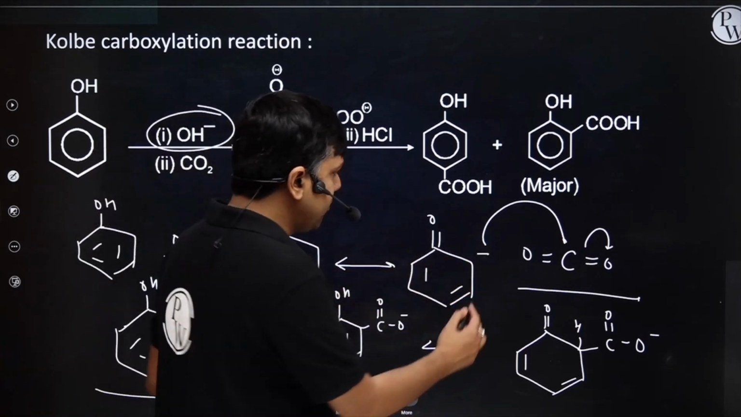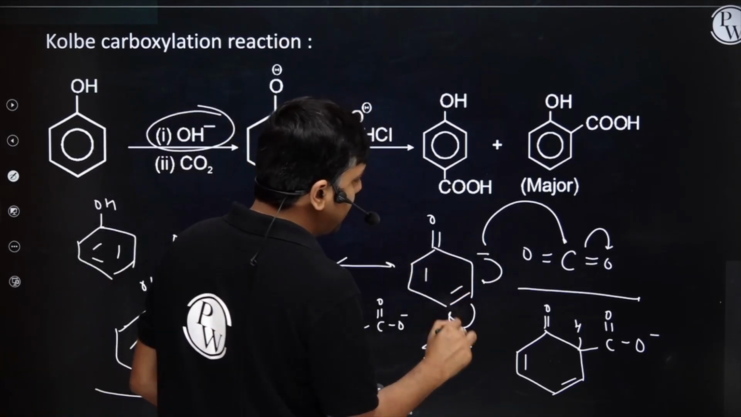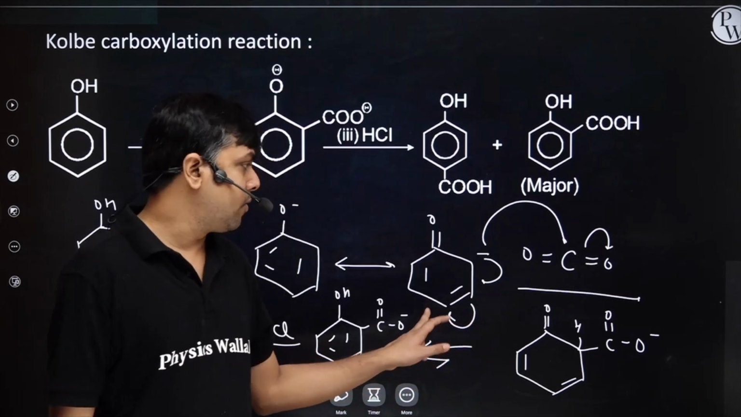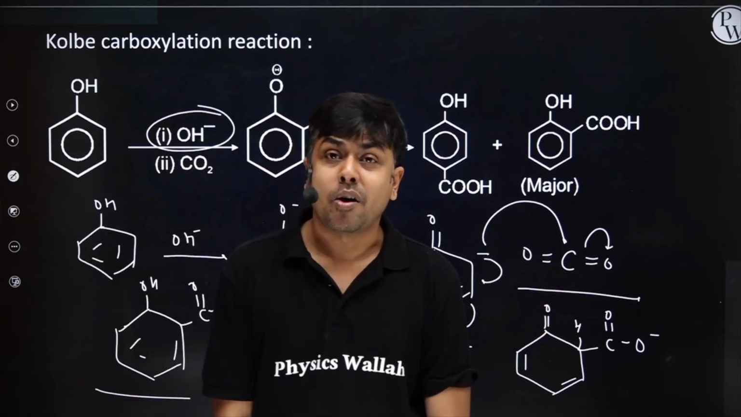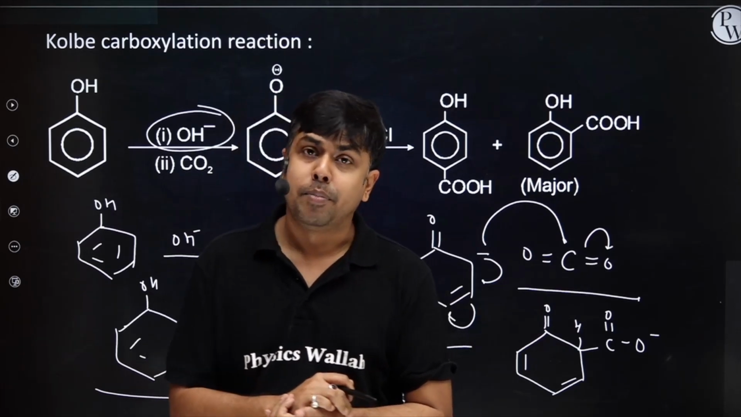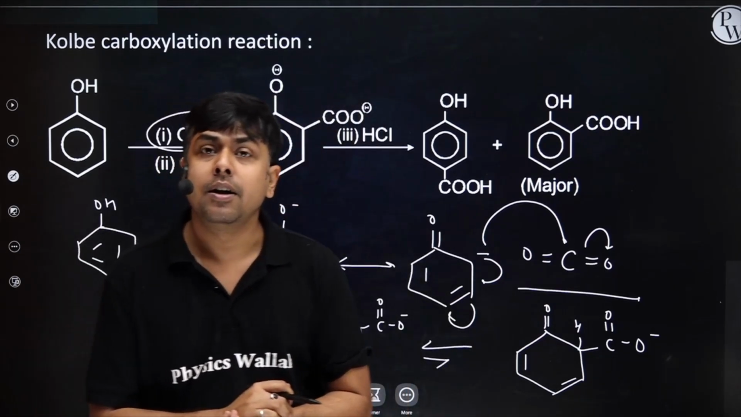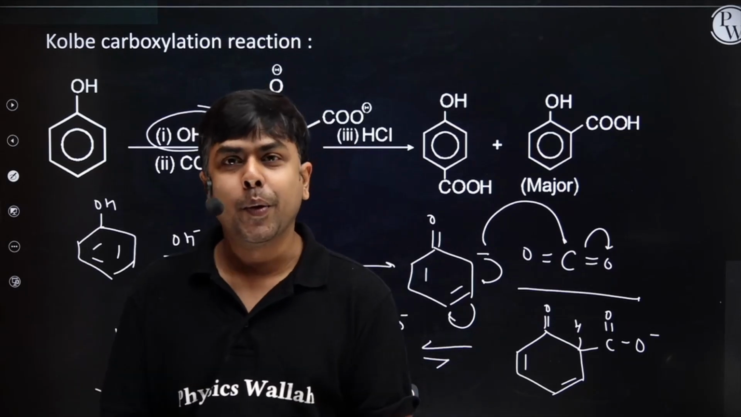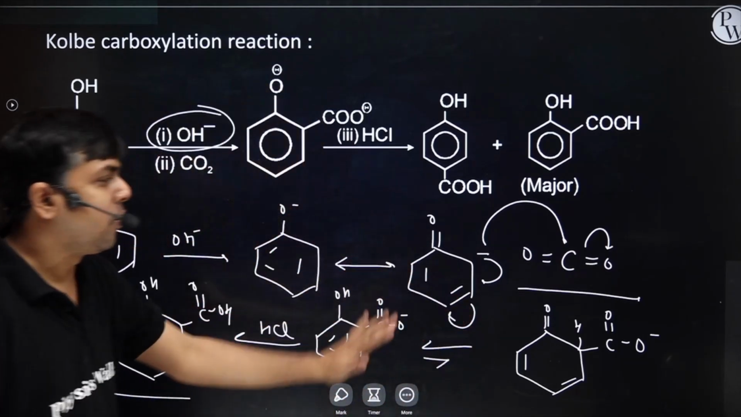This negative charge will delocalize here and will come at para position. Now this will attack at para position. So I will have two products, but the ortho substituted benzoic acid is going to be the major one. I hope you understood this one also. Please copy it.